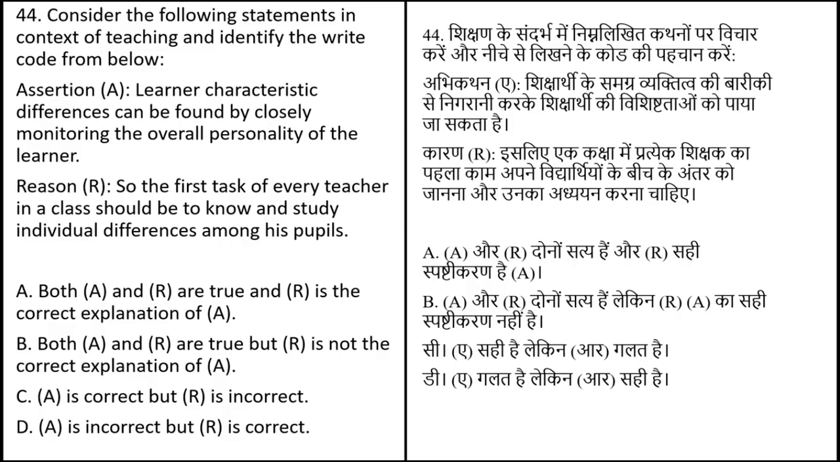Both A and R are true but R is not a correct explanation of the A. A is correct but R is incorrect. A is incorrect but R is correct. The correct answer of this question is option number A. Both A and R are correct and R is the correct explanation of the A.